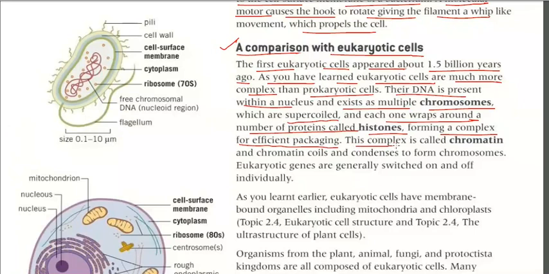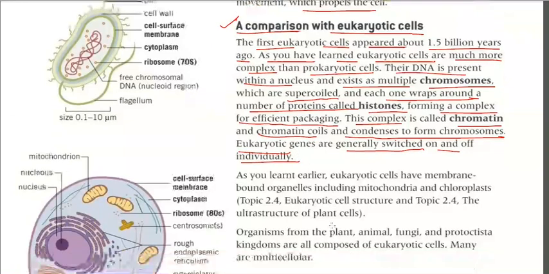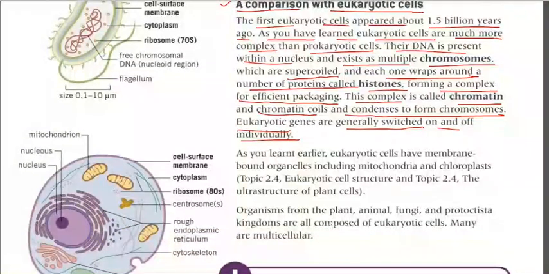Got it? And this complex is known as chromatin, and chromatin coils and condenses to form chromosomes. Now, eukaryotic genes are generally switched on and off individually. Clear? Okay.